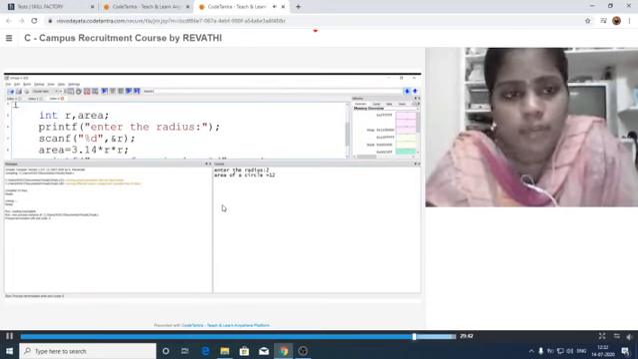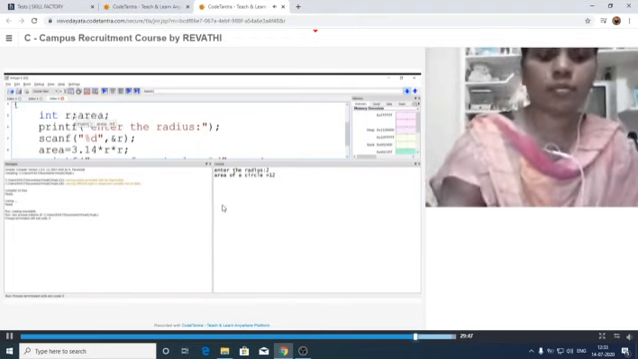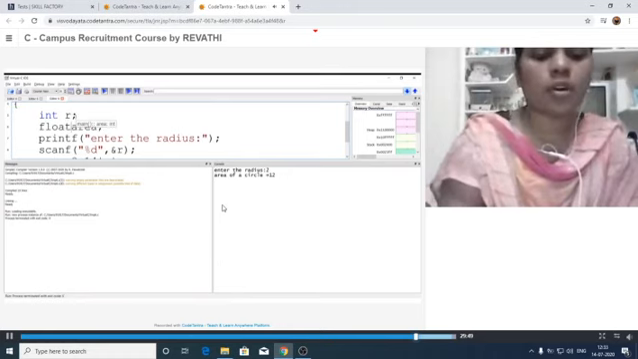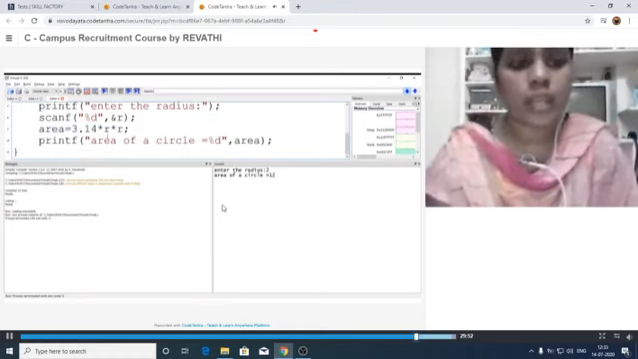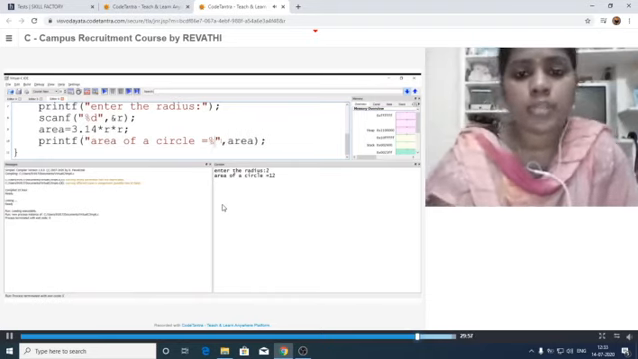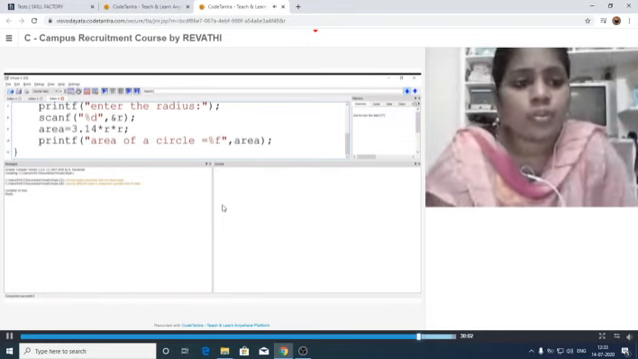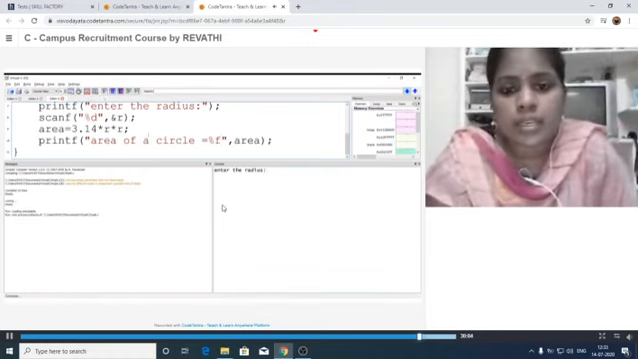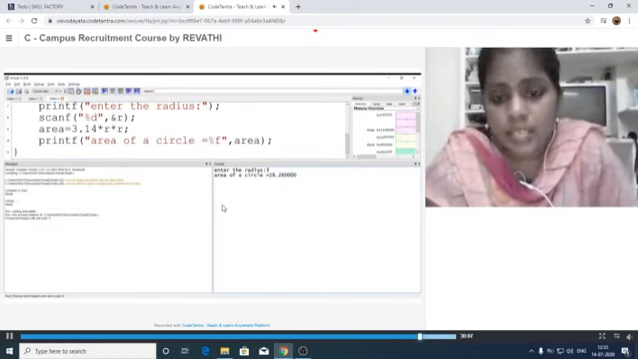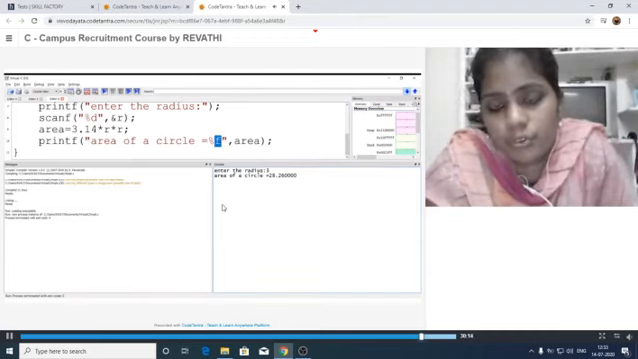Let us see here. I am declaring this one as float area. Here our result has to be displayed in decimal points, so we have to use the format specifier %f. Now let us see here. I am providing radius as 3. Our area is 28.2600. That means it is decimal. Whenever we use float type, automatically our result will also be displayed with decimal values.